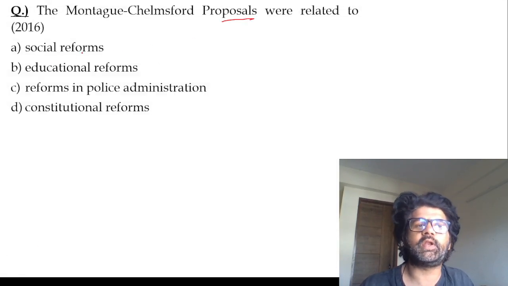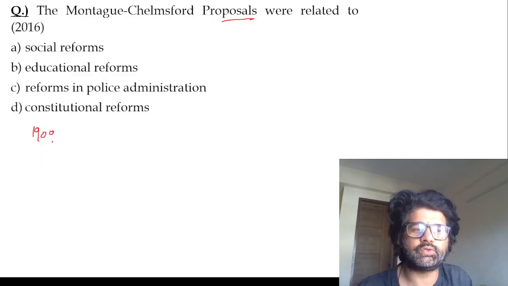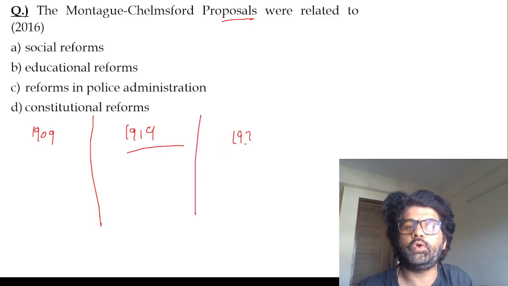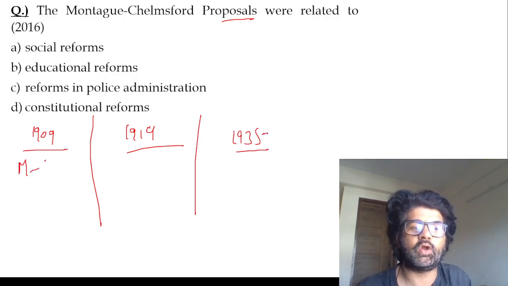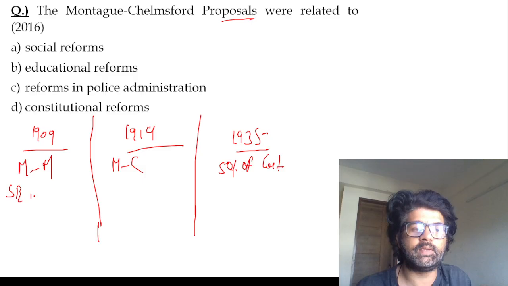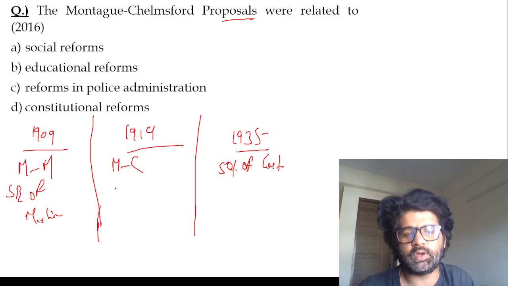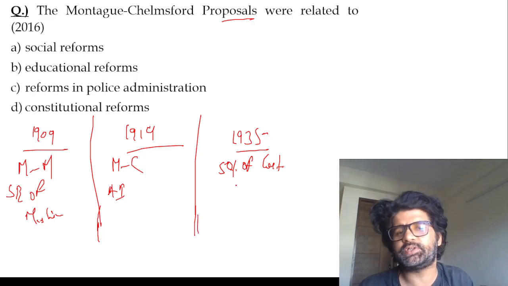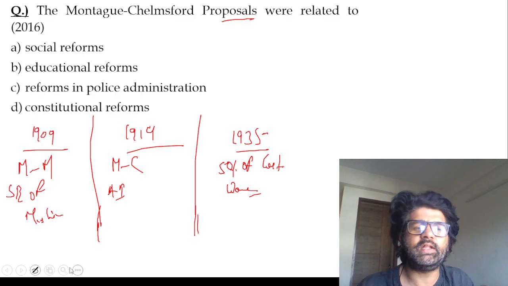Montagu-Chelmsford proposals were related to... See, there are three acts which are actually very important: 1909, 1919, 1935. You have to do a comparative analysis of it. This is the Morley-Minto reforms, this is the Montagu-Chelmsford reforms, and then the Government of India Act 1935. 50% of our constitution is borrowed from this. So separate electorates for Muslims, you see it in the 1909 Act. This separate electorate was extended for other communities, Anglo-Indians, etc., in the 1919 Act, and then it was extended for women, etc., in the 1935 Act. And there are other things also.